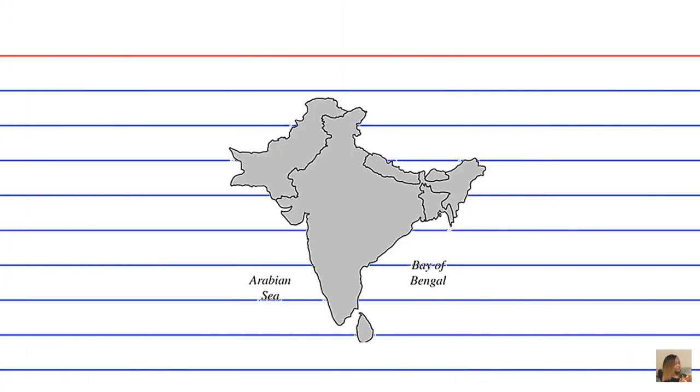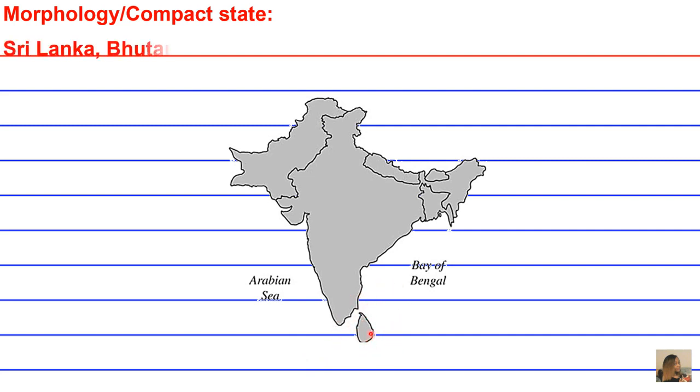A sixth unifying or centripetal force in the region, specifically with regard to Sri Lanka and Bhutan, is their morphology, or the fact that these are relatively compact states surrounded in isolation. In the case of Sri Lanka, they're surrounded by water. And in case you're wondering what the definition of a compact state is, it's a physical form that's roughly circular, although it's not that circular, it's circular enough.